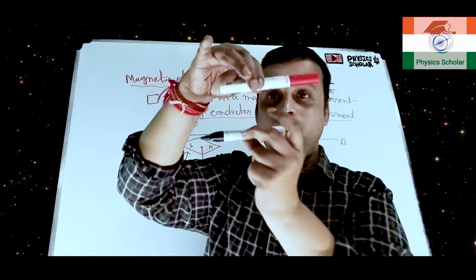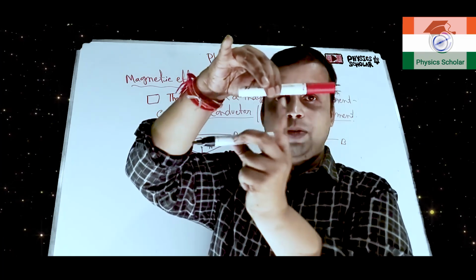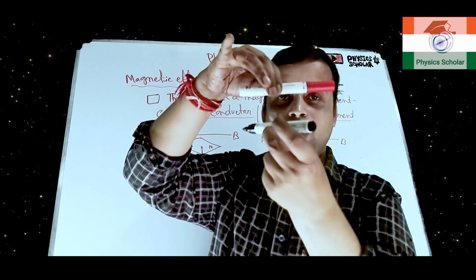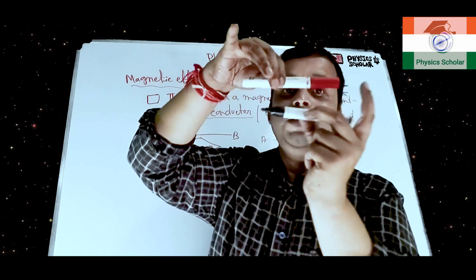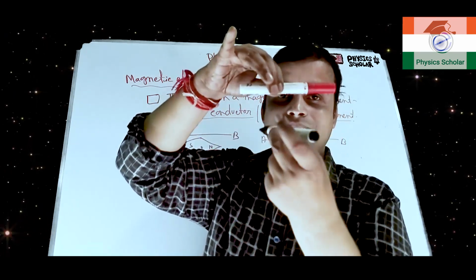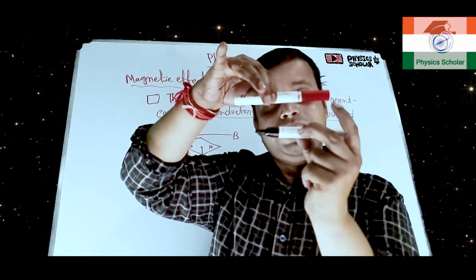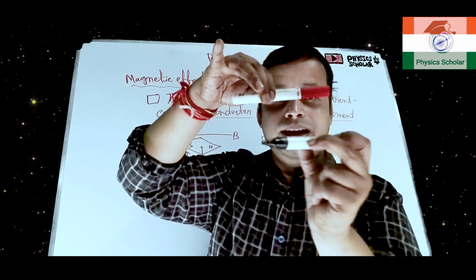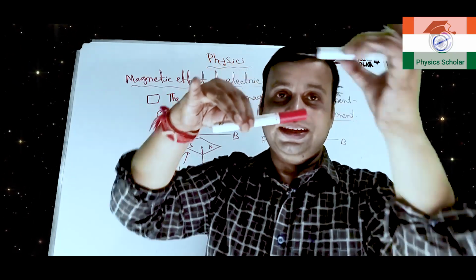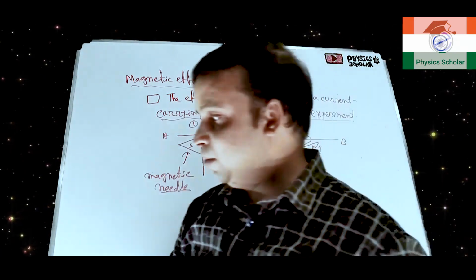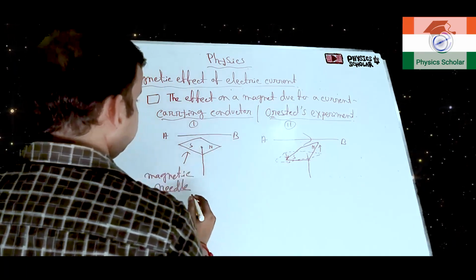Now if we reverse the direction of flow of current, from the cap to here, the deflection will also be reversed. Previously it was like this, and now the deflection will be opposite. If we keep the magnet at the top, then the deflection will also be opposite. So these are the basic things from this experiment.